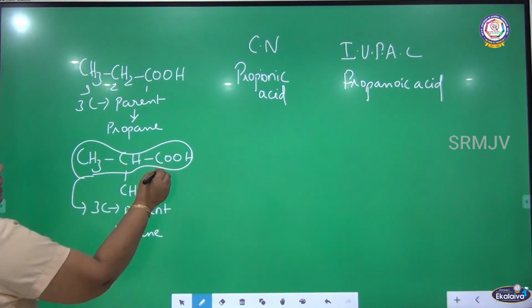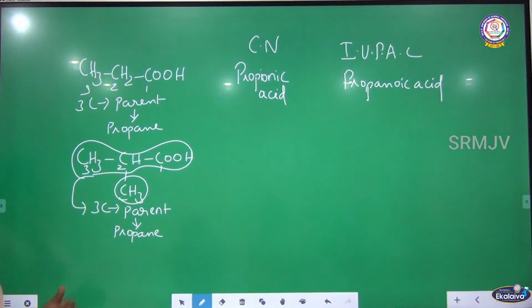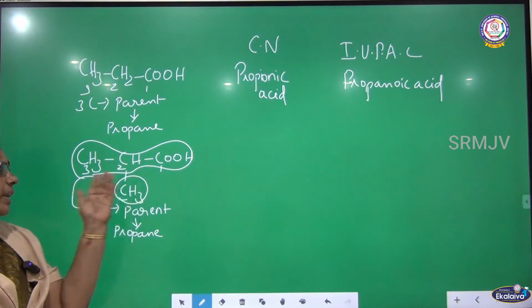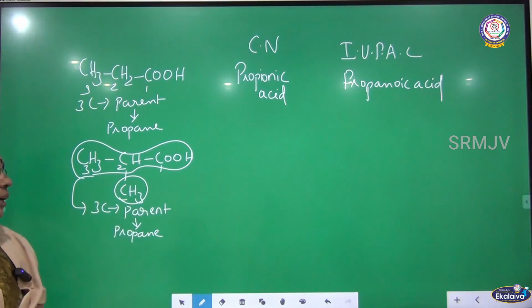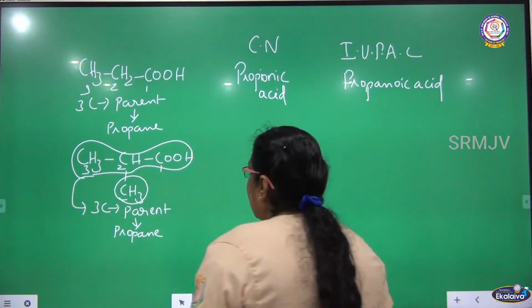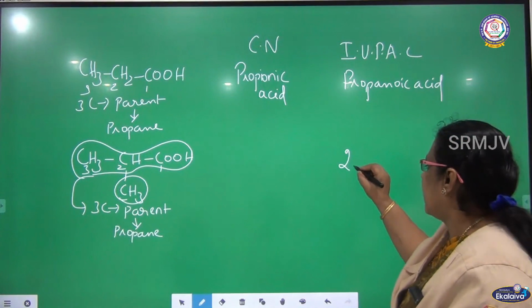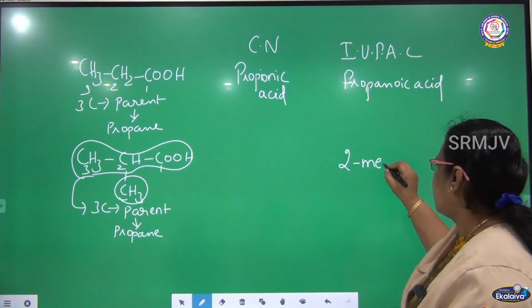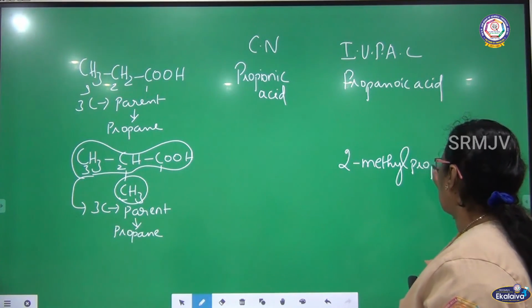Number the carbon 1, 2 and 3. To the second carbon a methyl group is attached. According to the IUPAC, we can call it 2-methyl propanoic acid.